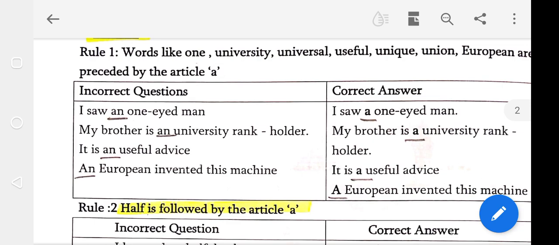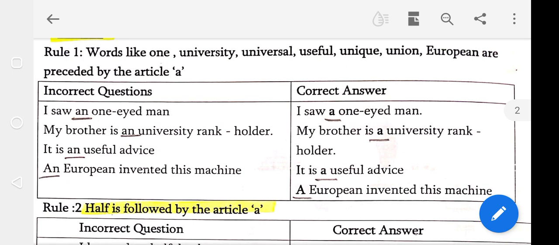Next one. See the next example. My brother is an university rank holder. Students, an is the error here. So you should write a university. Not an university, a university. This is the right answer. The correct answer is: my brother is a university rank holder. Next one, it is an useful advice. The answer: it is a useful advice.